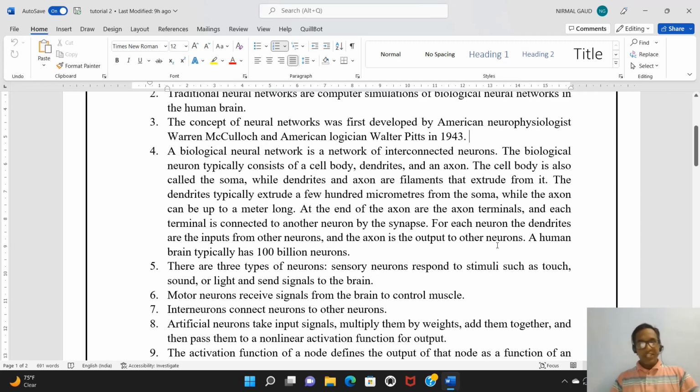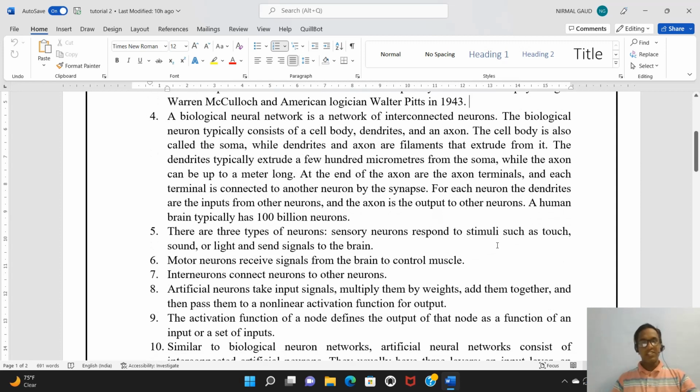For each neuron, the dendrites take the inputs from other neurons, and the axon is the output to the other neurons. If you talk about how many neurons the human brain comprises, approximately 100 billion neurons are present in a human brain. In general, there are three types of neurons: sensory neurons, motor neurons, and interneurons.